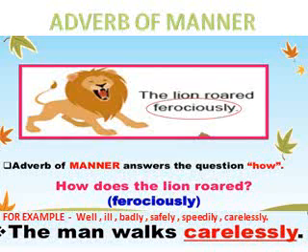Now, for example, the man walks carelessly. So, here carelessly is an adverb because it describes how the man walks, and as we have learned in the definition, how an action is done. So adverb of manner tells us how an action is done.